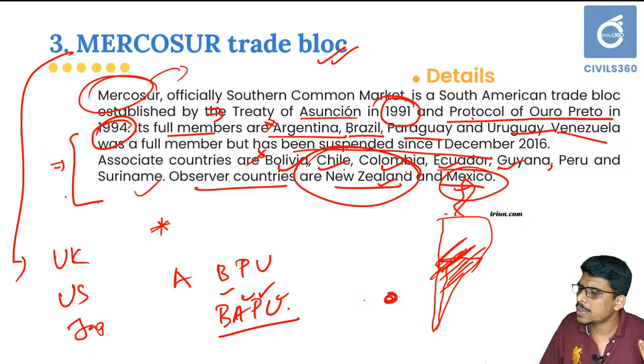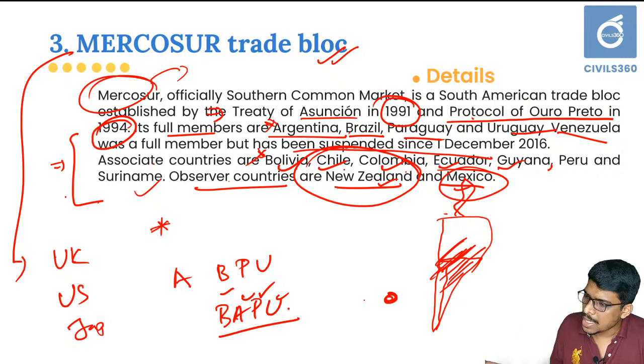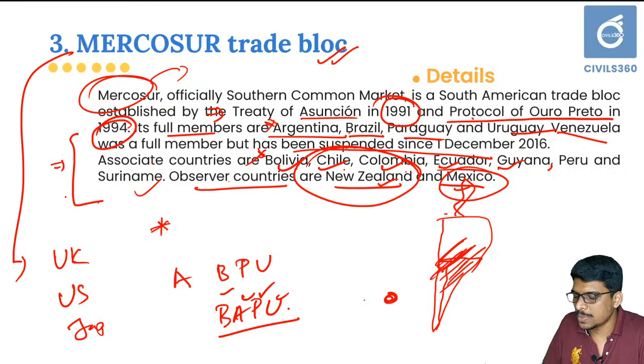Even if there is a question on another international organization, try to identify a pattern of that membership. There are certain international organizations where you cannot identify any patterns, but if you can identify a pattern, it will be very helpful for your examination. If you can identify a pattern, just try to do so. That will be beneficial for you. Okay, that is Mercosur.